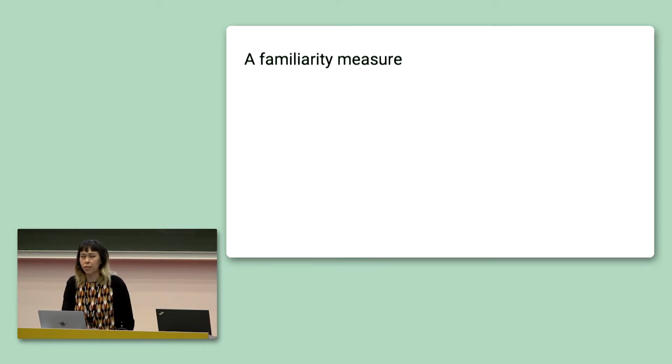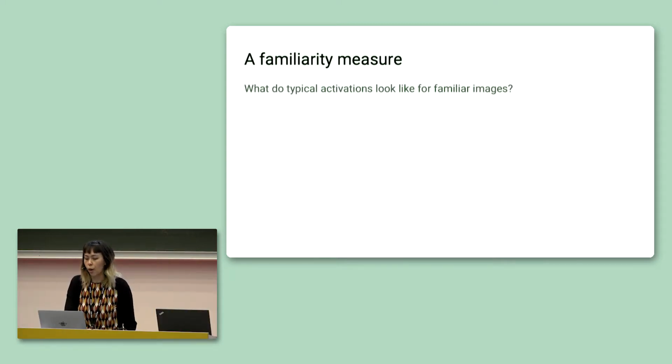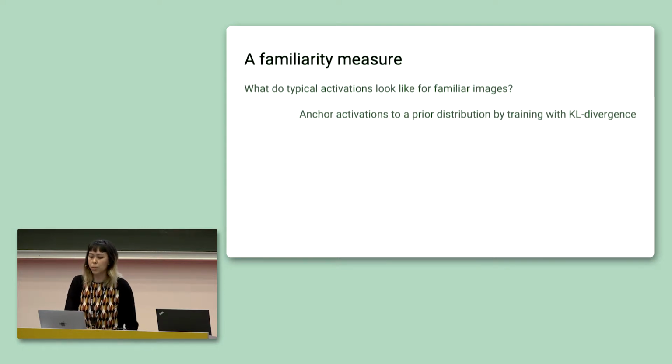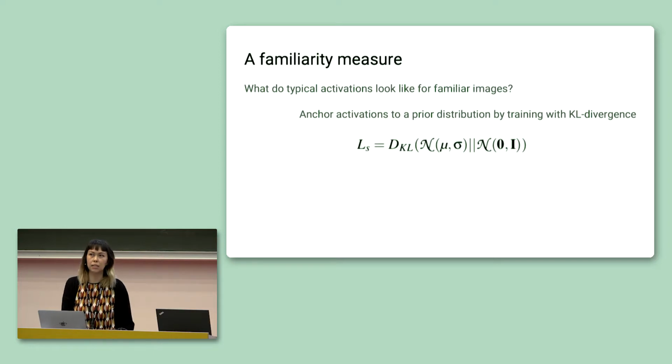So how do we turn this intuition into a tool that can be used to detect task change? Well, first we need to know, for images that the network is familiar with, what typical activations look like. And since we don't necessarily know this, we can instead impose a prior distribution that we want our activations to look like they're drawn from. For example, we can impose that we want our activations to look like they're drawn from a standard normal distribution. And this can be achieved by adding a training loss, which I'll refer to as a familiarity loss, that measures the divergence between the current activation distribution and a standard normal distribution, and we can minimize this loss over a data set or over a data stream.